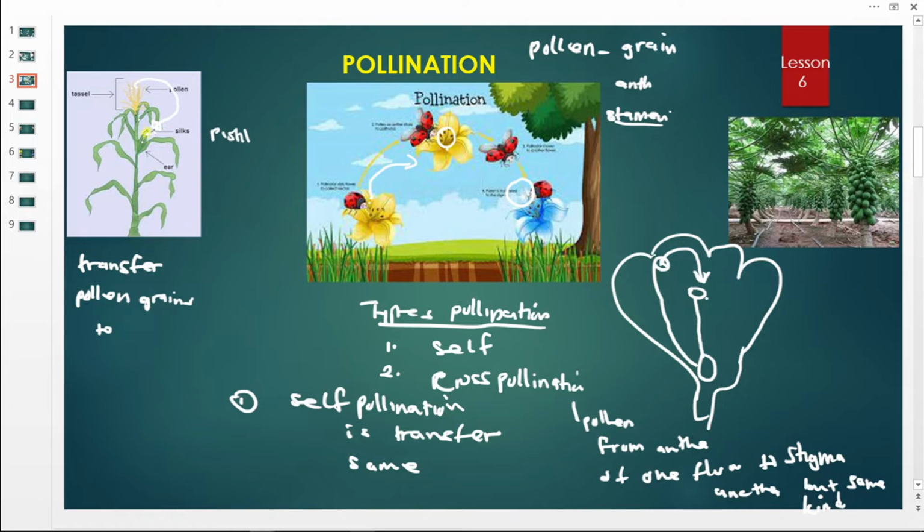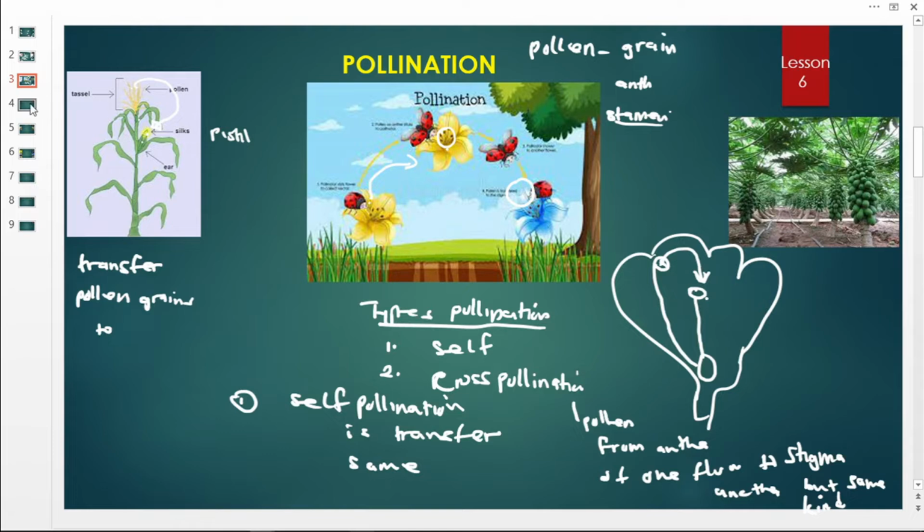So some learners make mistakes when they're defining what cross-pollination is, but I'm repeating it one more time. Cross-pollination is the transfer of pollen grains from the anther of one flower to the stigma of another flower, but of the same kind. Whereas self-pollination is the transfer of pollen grains from the anthers to the stigma of the same flower. They don't go out, they are within the same flower. Okay, now I think I've made that clear.